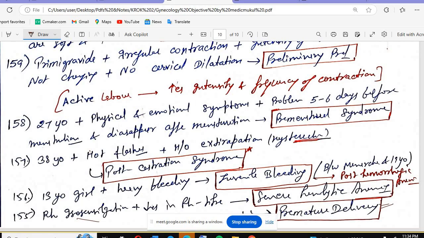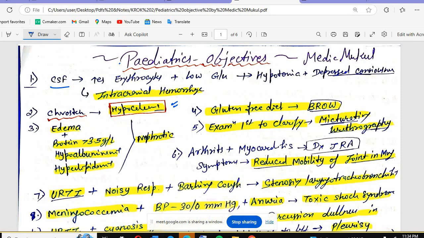Now the next question we will have: edema plus protein more than 3.5, hypoalbuminemia, hyperlipidemia. What will be there? Which condition? Hello, are you sleeping, everyone? So that is nephrotic syndrome.